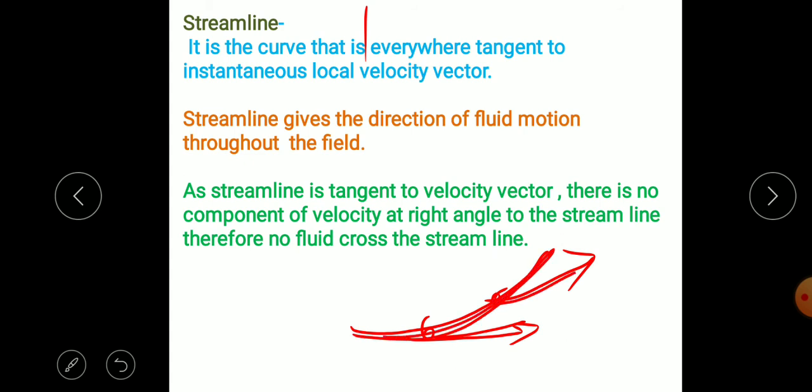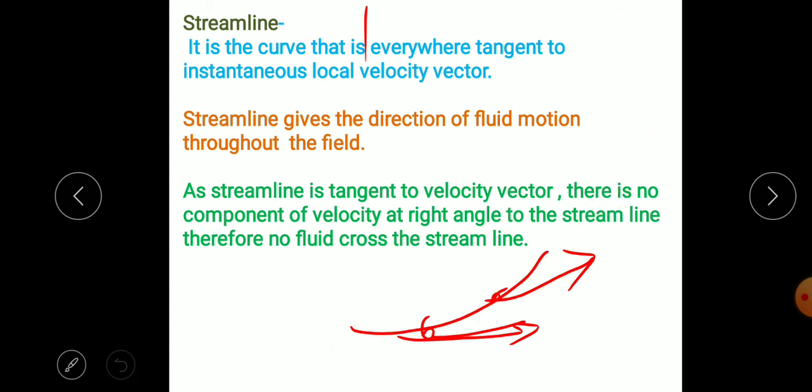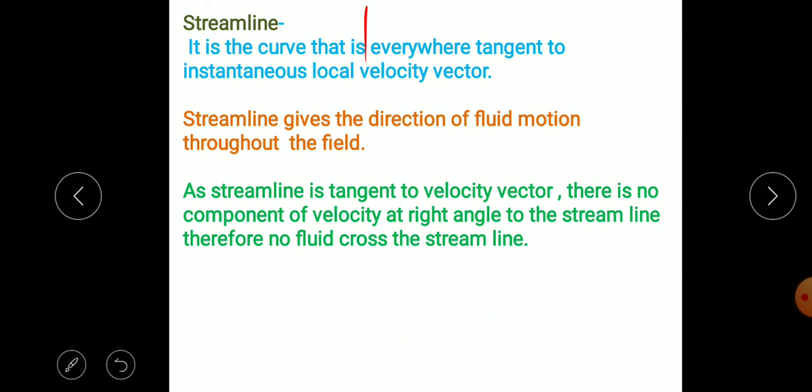This velocity vector means the direction of the fluid is tangent to this curve, so there will be no component perpendicular to this, meaning no fluid will cross this streamline. So we assume that the flow takes place along these streamlines. For steady flow we get these particular streamlines. So the concept is that a streamline is tangent to the instantaneous local velocity vector.